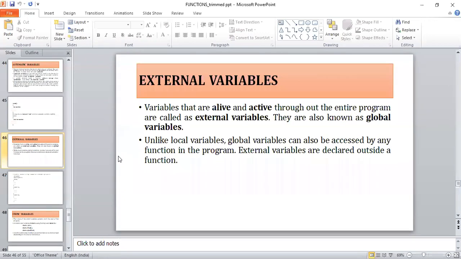Unlike local variables, global variables can be accessed by any function in the program. For example, I have used 3 functions in my program. If you have made the variables global in nature, those 3 functions can also access these variables. That's why they are called external variables.